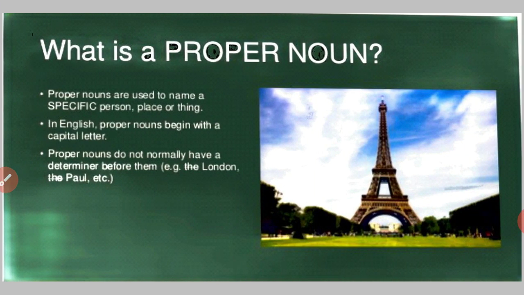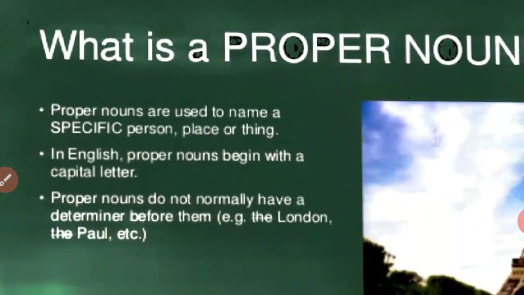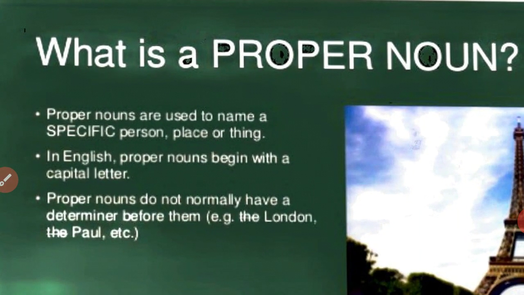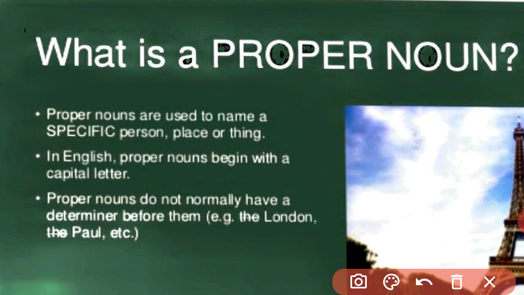What is a proper noun? So what does proper indicate? A proper noun is the name of a specific person, place or thing, a particular person, place or thing. In English, proper nouns always begin with a capital letter.